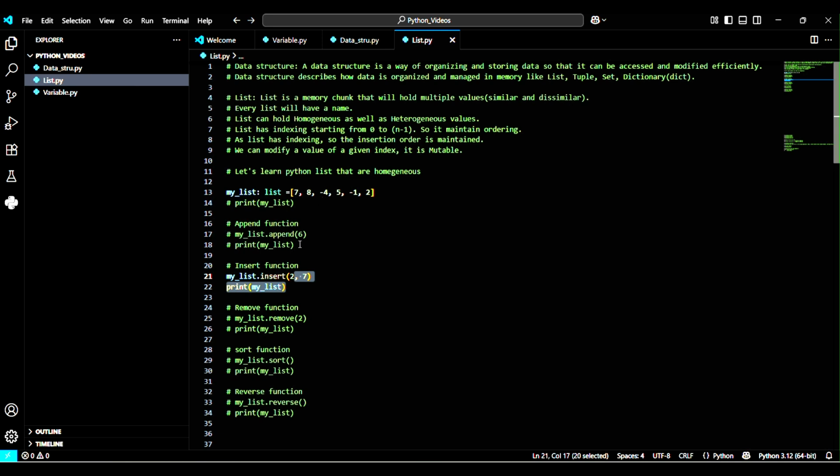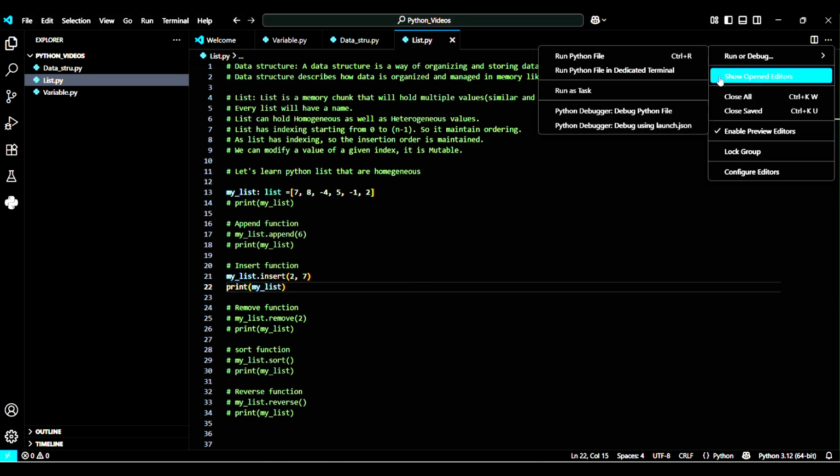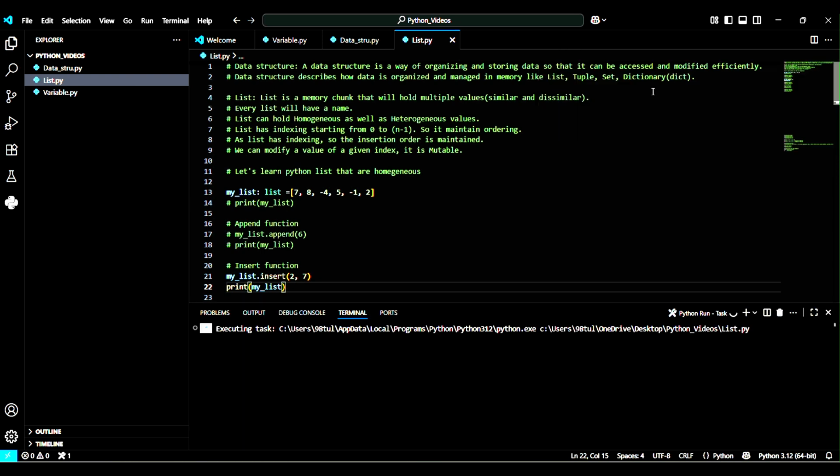And the existing data at the position will be shifted one index backward. That means this 7 will be inserted here and this minus 4, 5, minus 1 and 2 will be shifted backward, that means to the right side. So let's run the program and see. See, we already have 7, 8 and now this 7 has been inserted here, in the position of the second index.